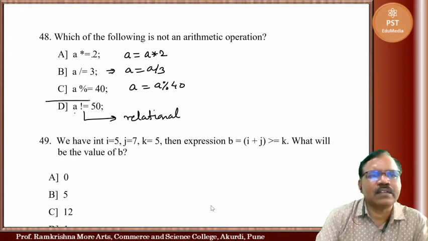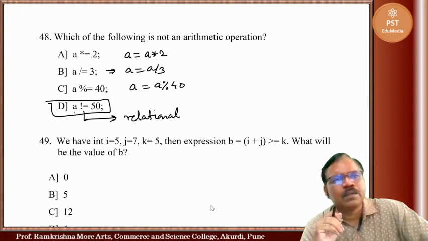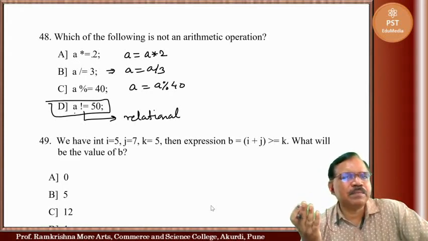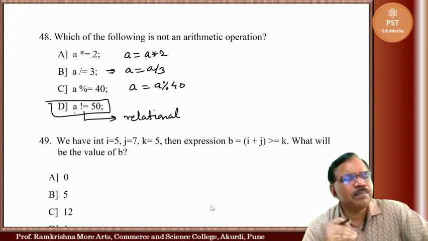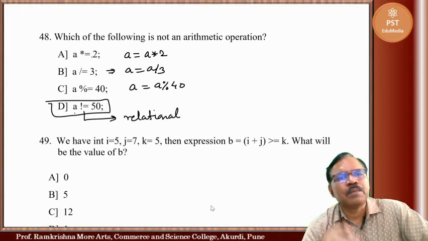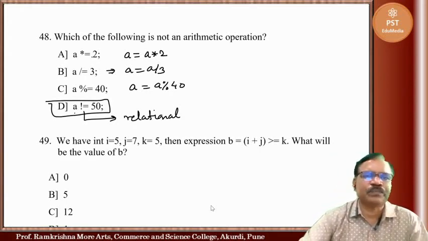So this is a relational operator. It compares, A is compared with 50. If A is 50, not equal to 50 will give you 0. If A is suppose 5, not equal to 50 will return value 1. This is the relational one.